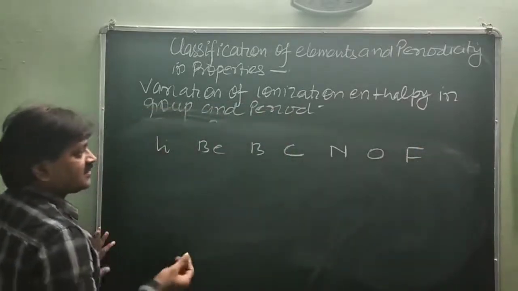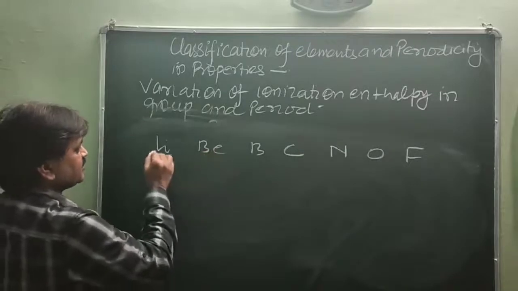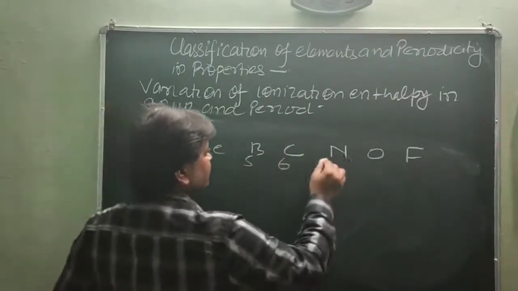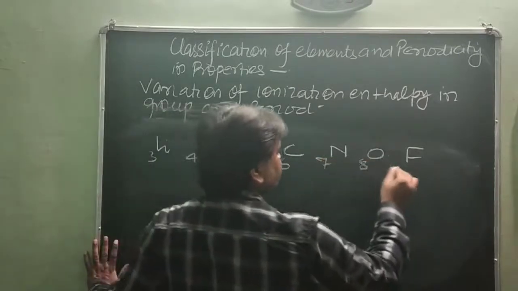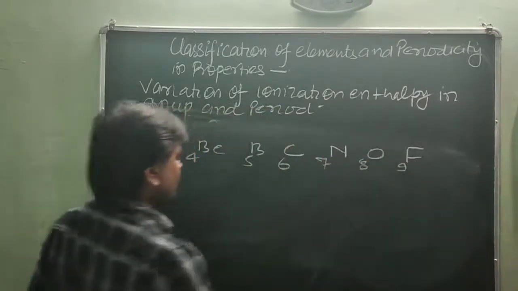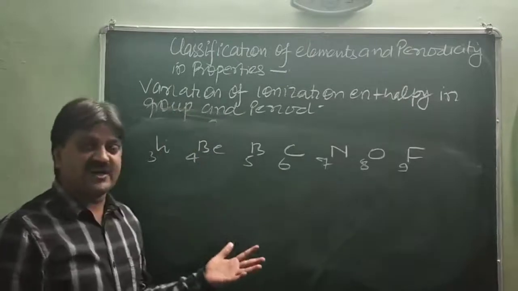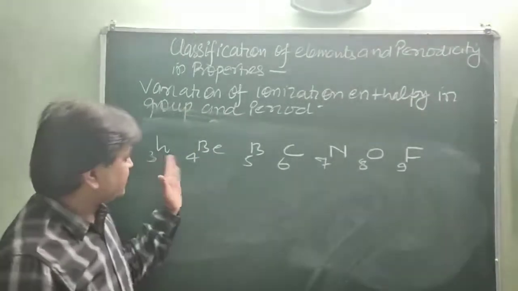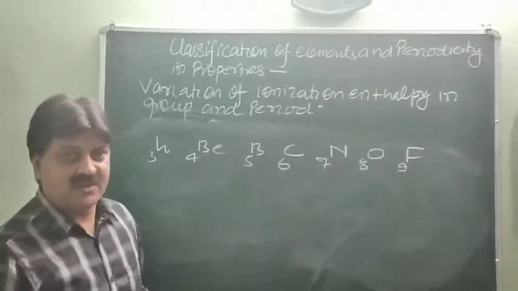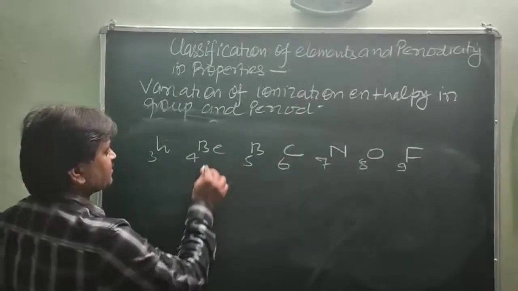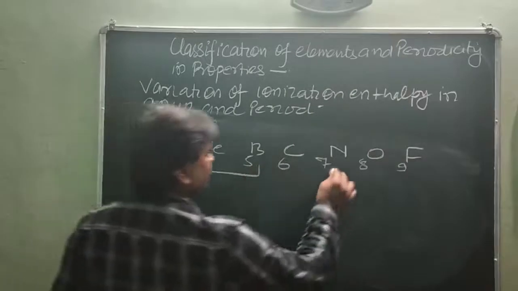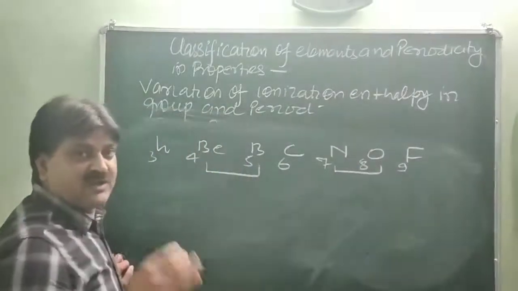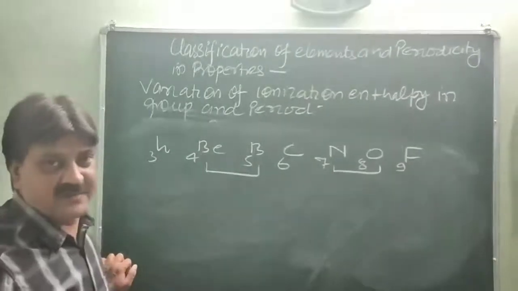The atomic number of lithium is 3, beryllium 4, boron 5, carbon 6, nitrogen 7, oxygen 8 and fluorine 9. According to the definition of the regularity of the property, it should increase left to right across the period. But a fault is found at beryllium and boron, as well as nitrogen and oxygen. At these two places, irregularity is found in their ionization enthalpy.